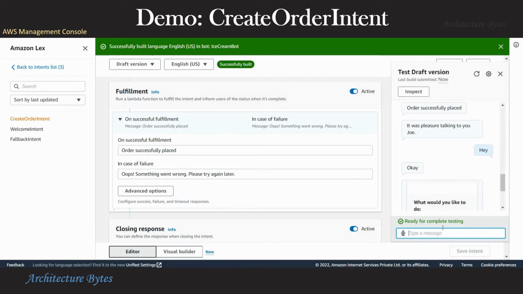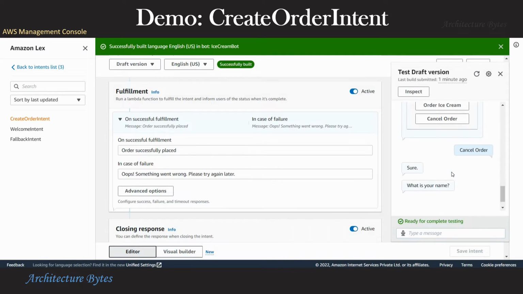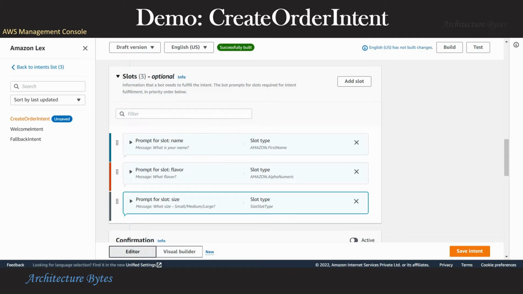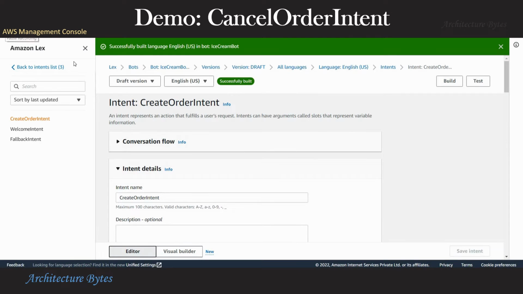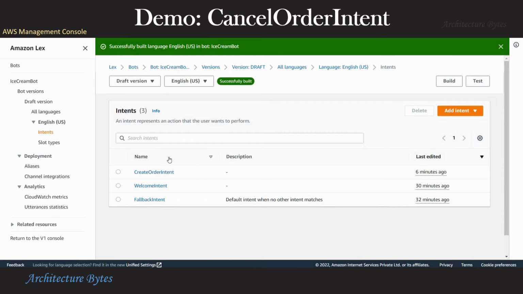Now let's try the cancel order option. Right. So there you see this is unexpected behavior. Right? So because we have not handled the cancel order part. So let's do that. Okay, let's add cancel order intent now.